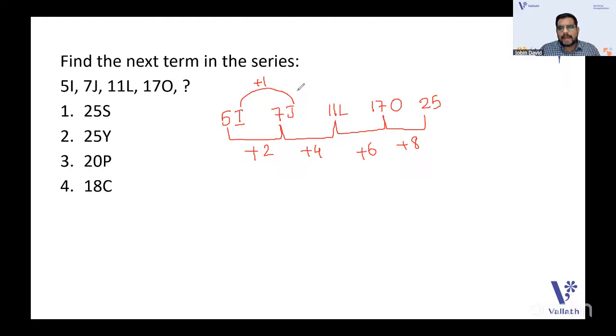Coming to L, it's actually plus 2. That means after J, it is the second letter. Now going with L to O, it is plus 3, right? So it's going plus 1, plus 2, plus 3. So next, obviously, it will be plus 4. O, P, Q, R, you skip these and write S. So 25S will be the answer. The option goes with 1.